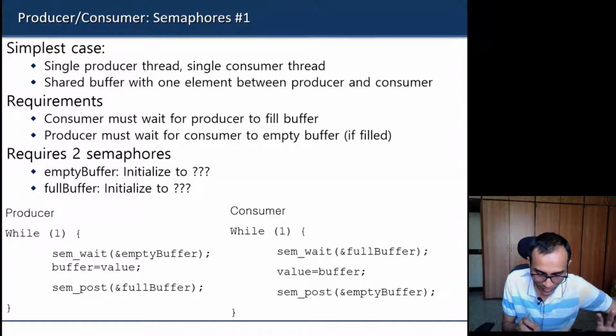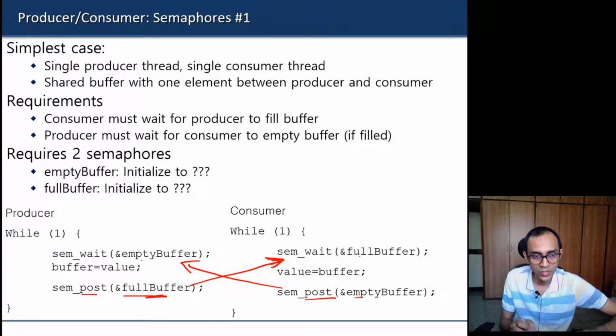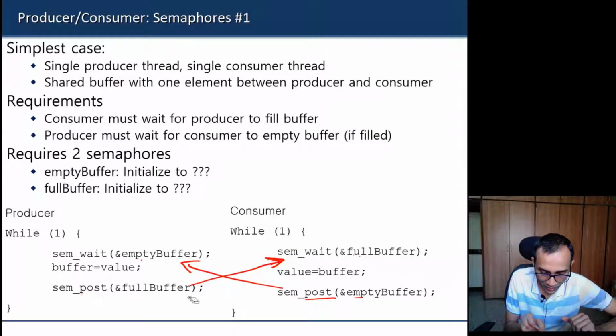But the thing is that here we have one semaphore for the producer and one semaphore for the consumer. The producer is going to wait on one semaphore, and it is going to post on the other semaphore, because that semaphore is being waited on by the consumer. Similarly, the consumer is going to wait on the other semaphore, and it is going to post on the semaphore on which the producer is waiting, because that is what we saw previously when we discussed using condition variables. Our signaling has to be directed. The producer should signal the consumer to continue, and the consumer should signal the producer to continue if they are waiting. I hope you can agree with that.